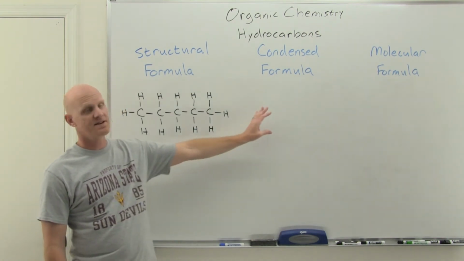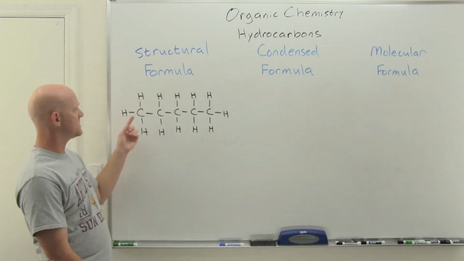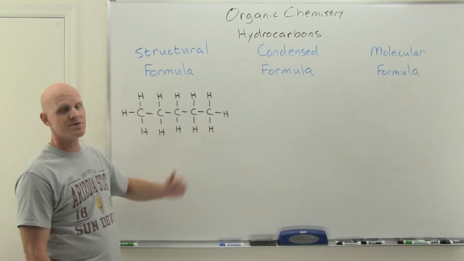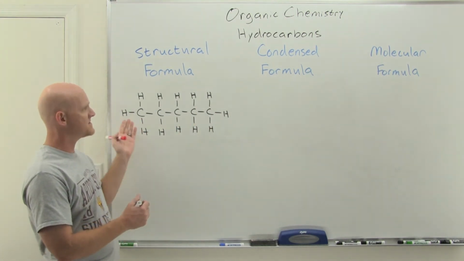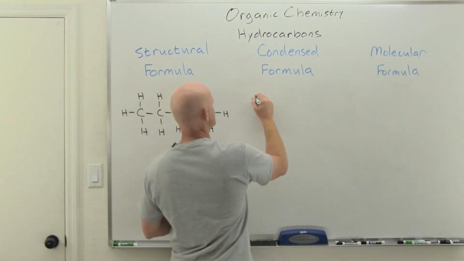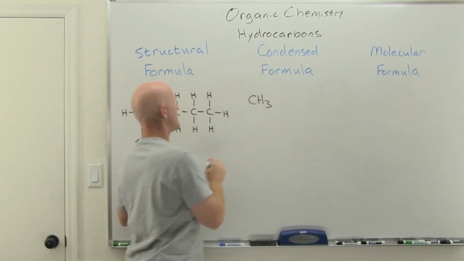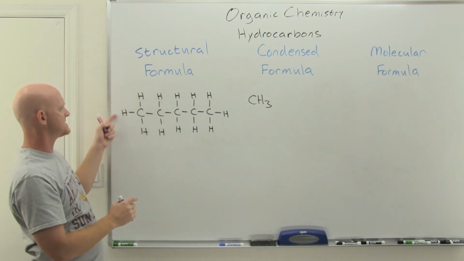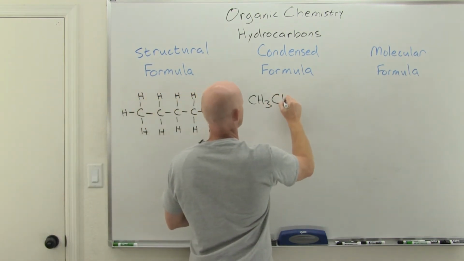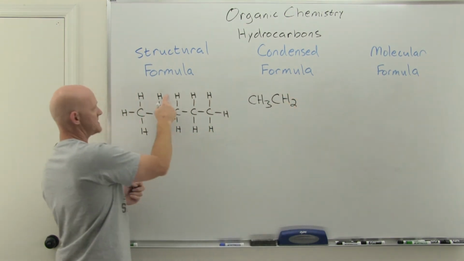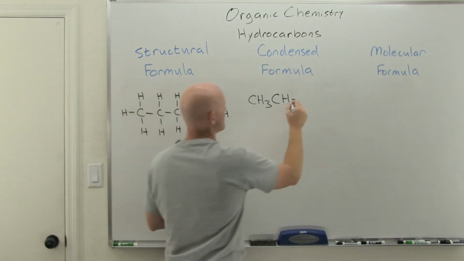And one of these is the condensed formula. So in this case, if you look at this structure right here, it turns out this is pentane, and we'll learn how to name that in the next lesson. But in this case, another way to represent this would be to simply write the first carbon you see, and then say how many hydrogens it's attached to. And then go to the next carbon in the chain and state how many hydrogens it's attached to, just 2. And do the same thing all the way across.